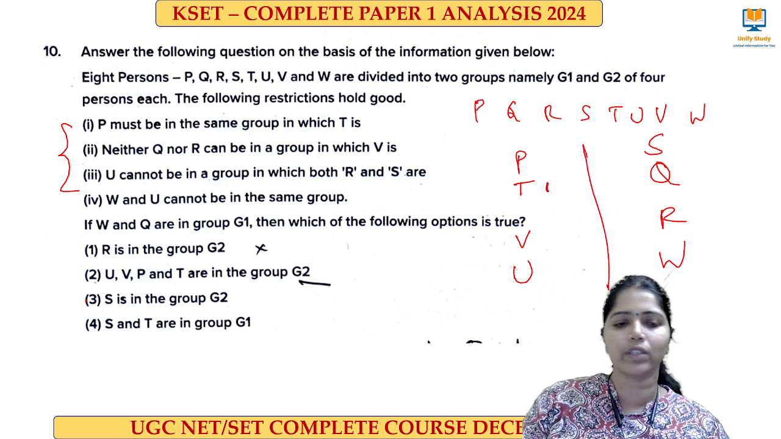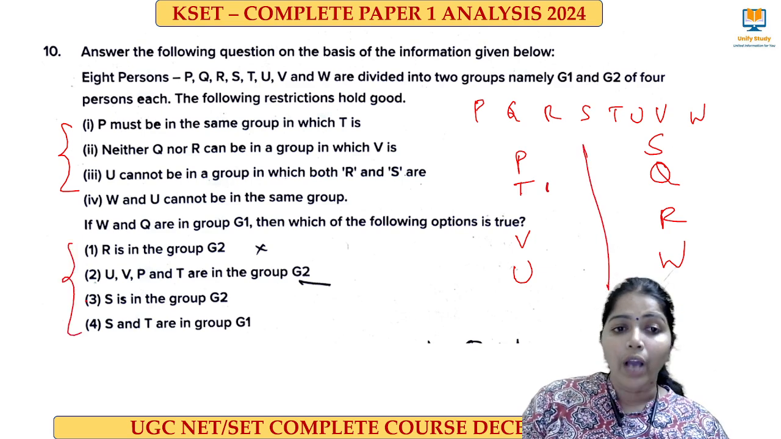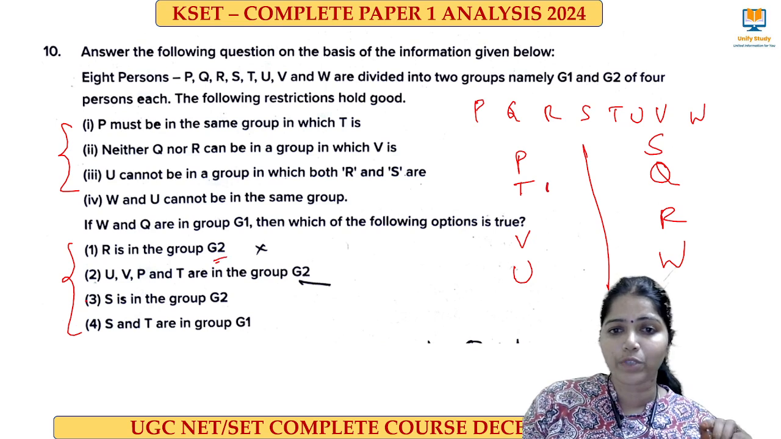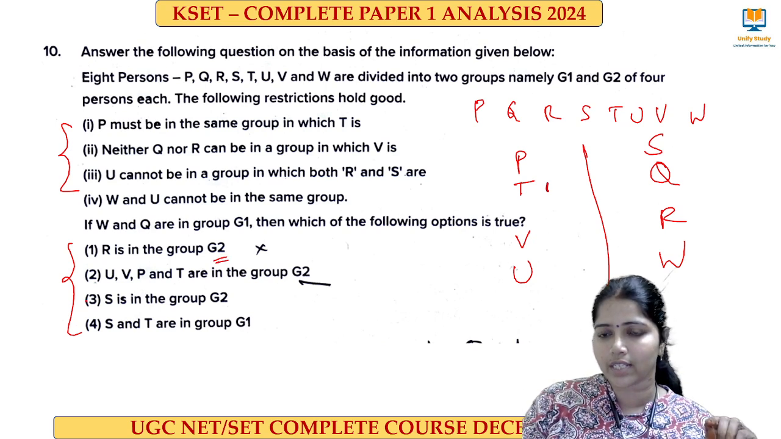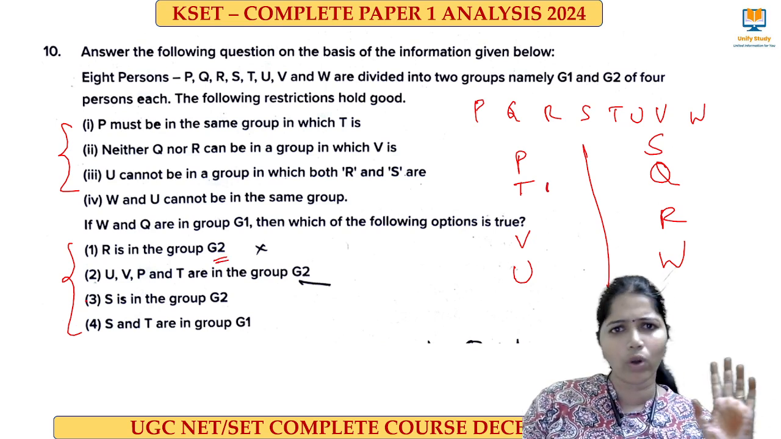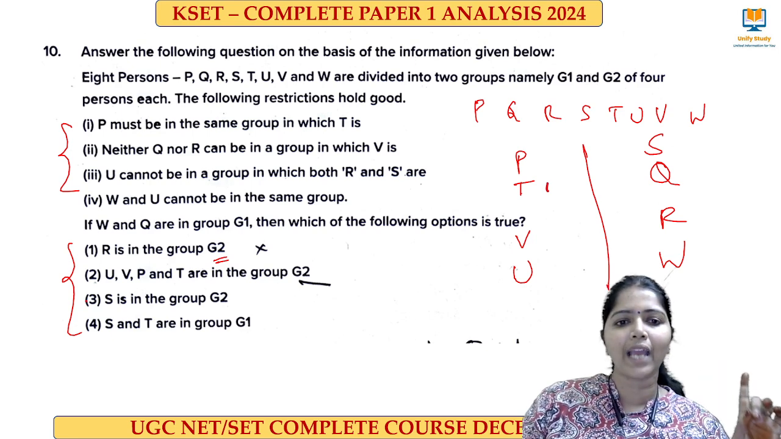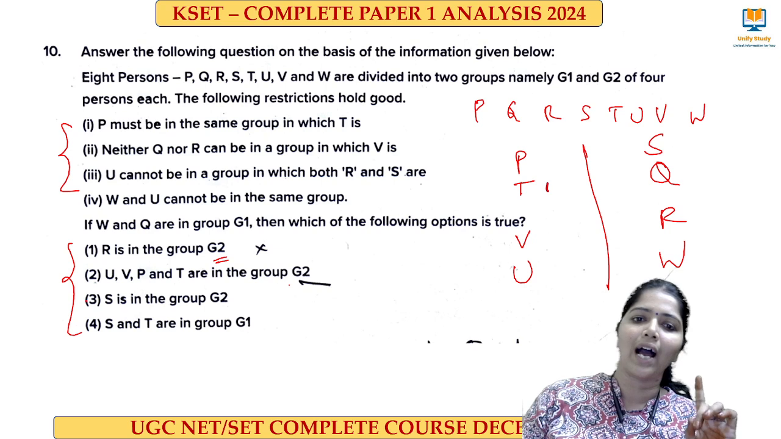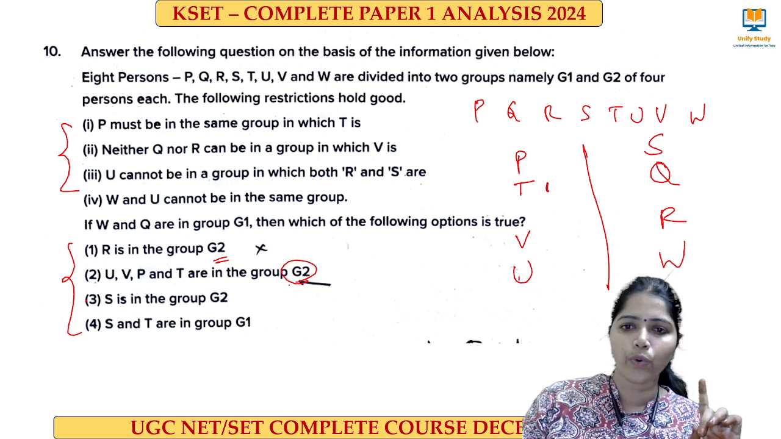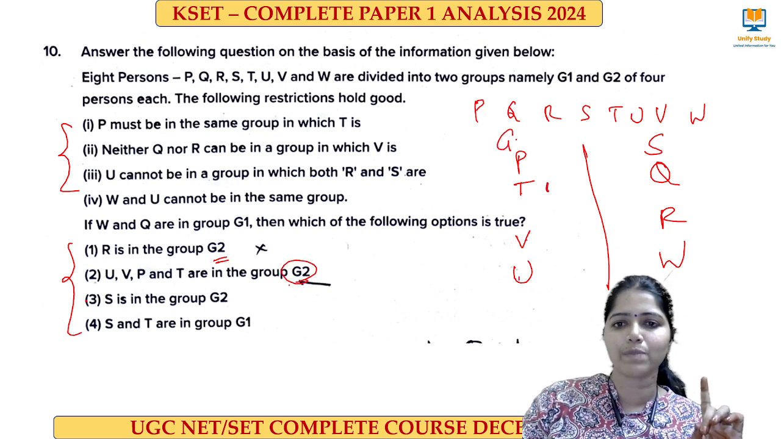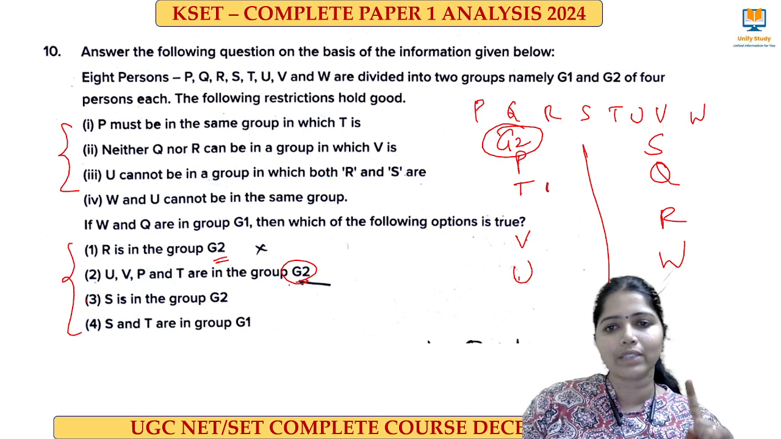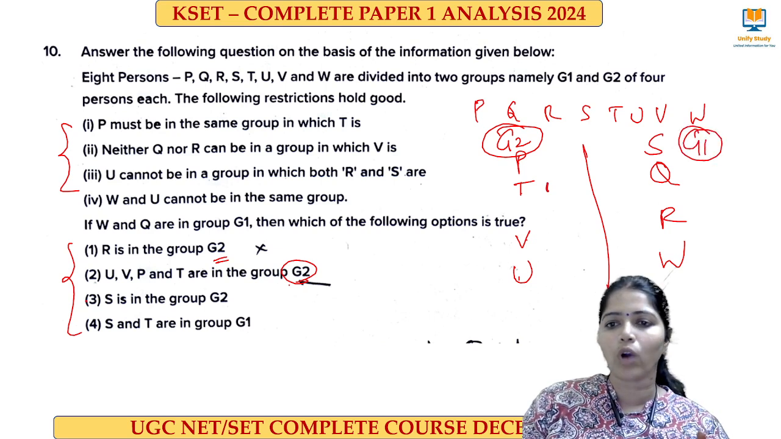Now, we have to follow the groups which are true. R is in the group G2. Check it out. R is in group G2. Okay, we don't know which one is group 1 and group 2, but okay, it is here. U, V, P and T are in the group 2, as they have clearly mentioned. This belongs to group 2. Then if it is group 2 means this will be group 1, right? So R is in group 2, no, R is in group 1. So this is wrong. We can eliminate U, V, P and T in a group 2.